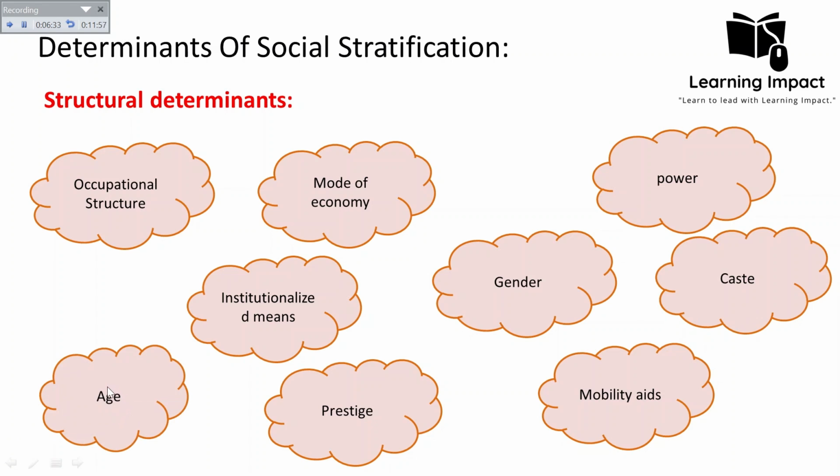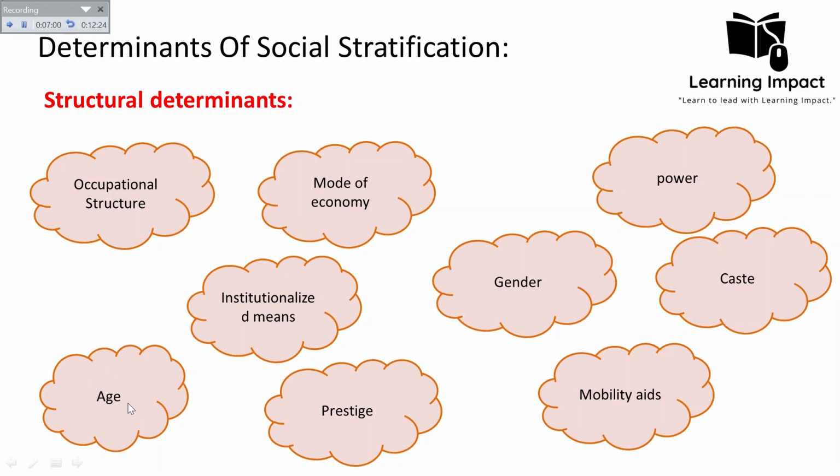The last structural determinant of social stratification is age. There are young people who have low experience, while others have high experience. So the society will value those who have more experience in high-ranking jobs. It will lead to social stratification, in that those who have more experience and are older will have more opportunity and more access to gain a place in an upper stratum.